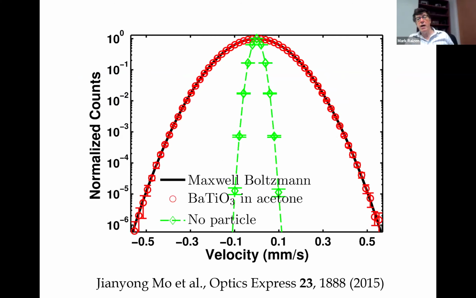This data shows a detailed measurement of the distribution taken with very high statistics and over many orders of magnitude in 2015, and also very good agreement. This was done with barium titanate and acetone. So excellent agreement with the equipartition theorem. The only thing here that you don't see is that in order to get this fit, we had to use an adjusted mass, which is not the bare mass, but something called added mass. And I'll come back to that at the end of my talk.